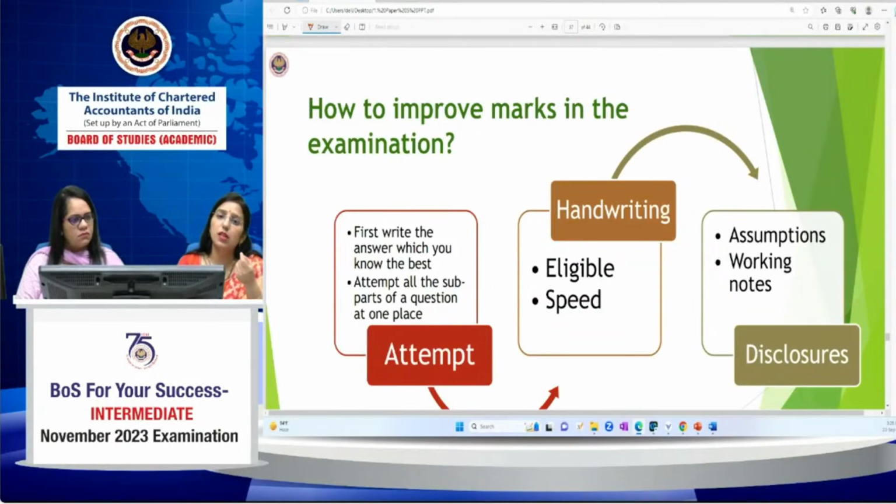If the question asks you to prepare the AS3, that is, you have to prepare the operating cash flows, but it is not clear whether direct method or indirect method, so it can be direct or indirect. The question is not clearly mentioning which method you have to prepare in. Then you have to clearly mention in your answer that you are going to solve that AS3 on the basis of the direct method, or that you are going to solve the AS3 in the indirect method. So the logical assumption should be given clearly.